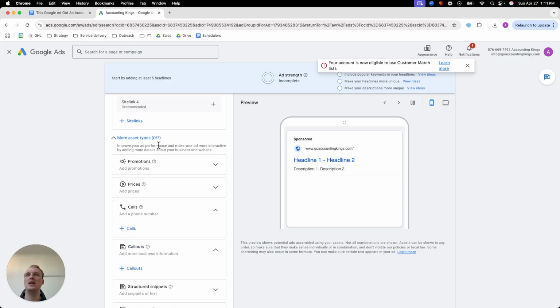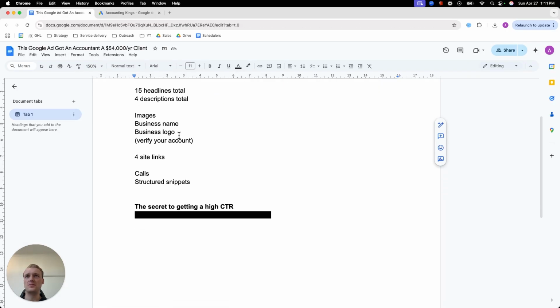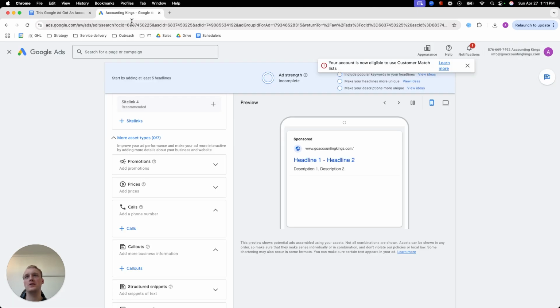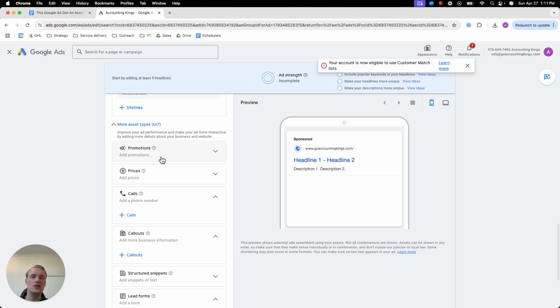And then we go to the ad assets. The ad assets are mainly 2 things: calls and structured snippets. I don't typically work with promotions and also pricing. You do not want to put in pricing on your landing page or on your ad, by the way. You want to leave that for the free consultation or for the meetings, so that you can properly explain why the price is the price and that you can actually explain the value.